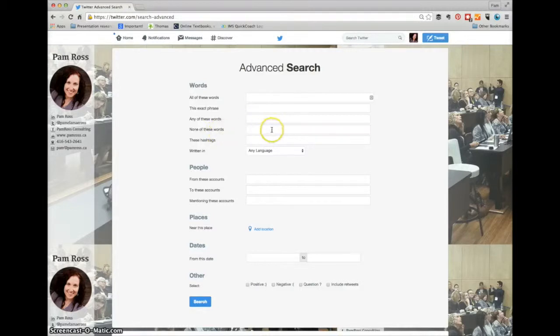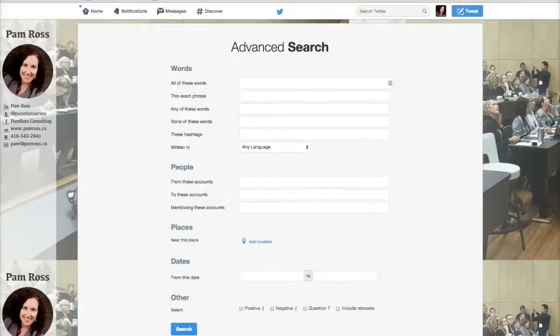You can look for none of these words. Let's say I want to look for something on culture, but not organizational culture. I might put culture in all of these words, and in none of these words I put organizational because I don't want the stuff about organizational culture. You can search for hashtags here.